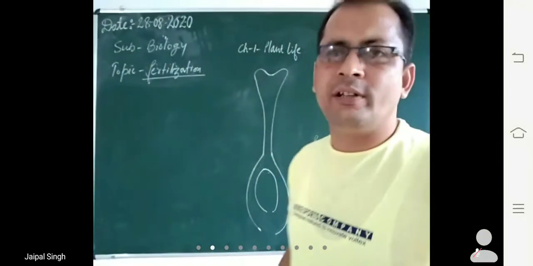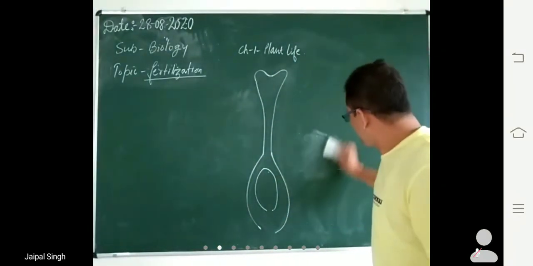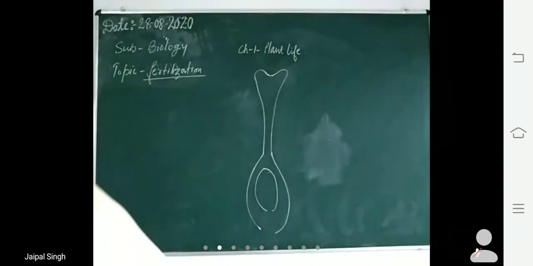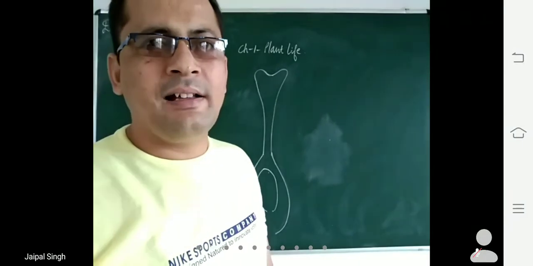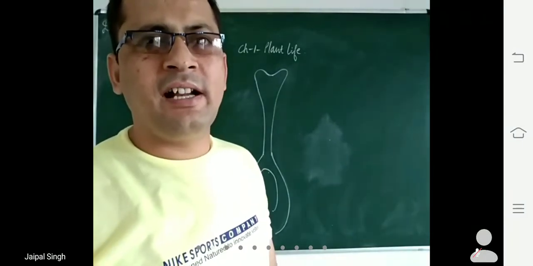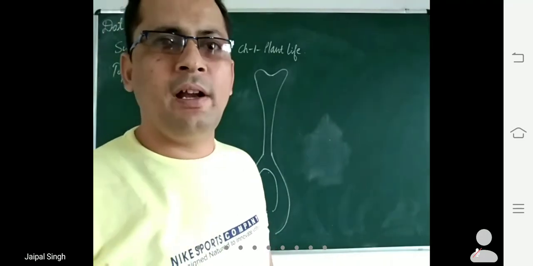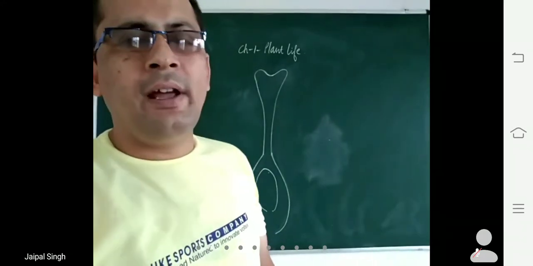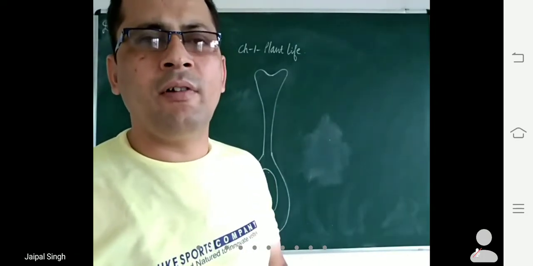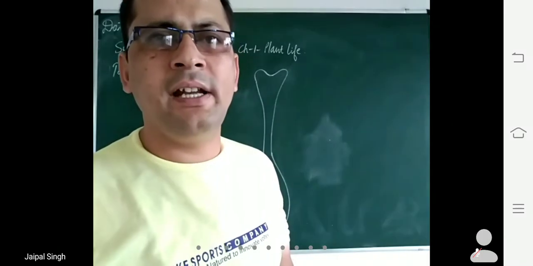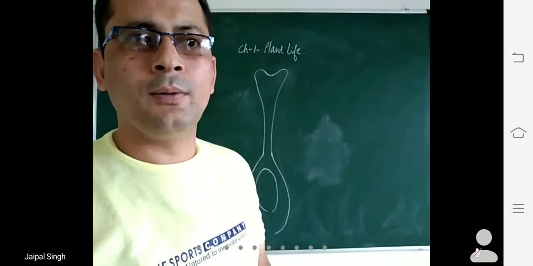Again I am telling you, this is page 16, 17 and 18. Okay beta, in the last class we revised pollination. We revised about agents of pollination. Today we will discuss fertilization. We are going to revise the formation of seed, the formation of fruit, and the structure of fruit.